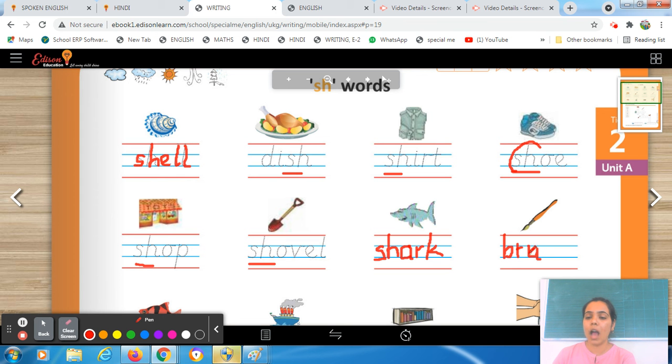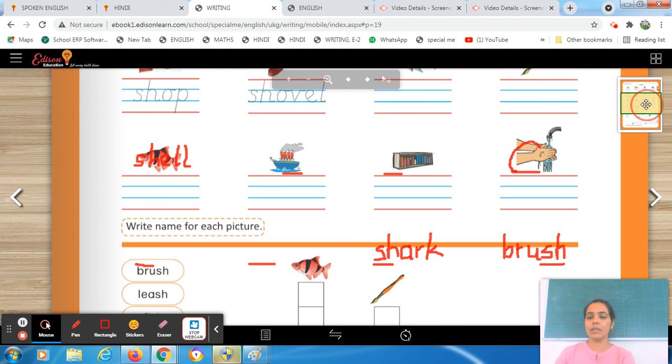Brush. Again, the next sound, sh, comes from SH. Okay. Tell me, where is the SH blend? Ma'am, in the end. Yes, here it is. And in this one, ma'am, it is in the beginning. Yes. Okay.